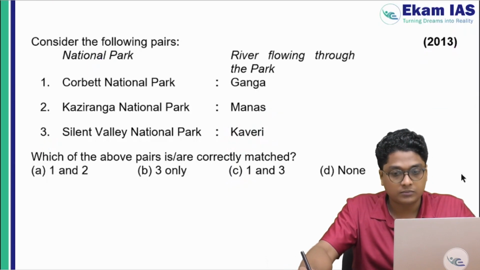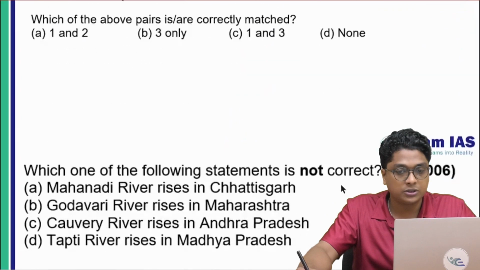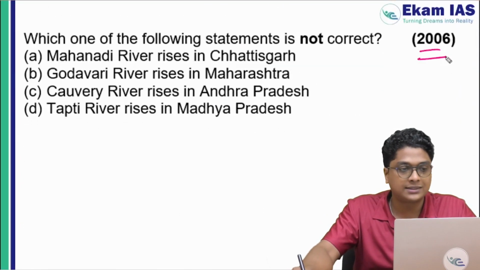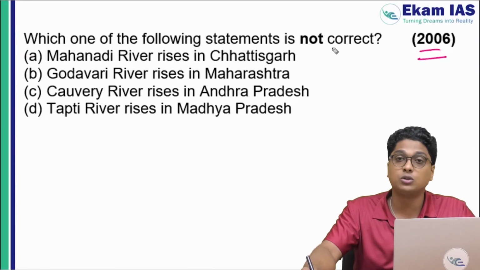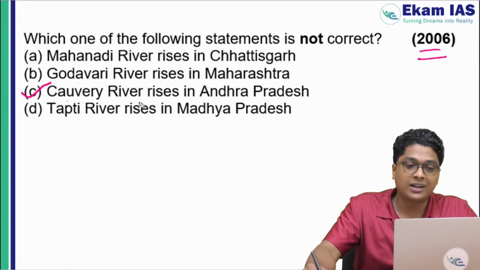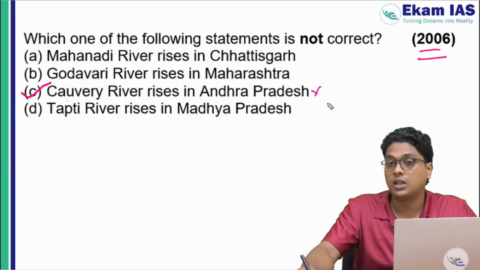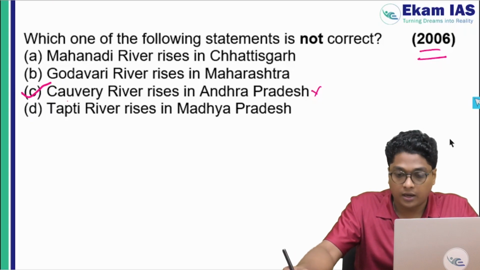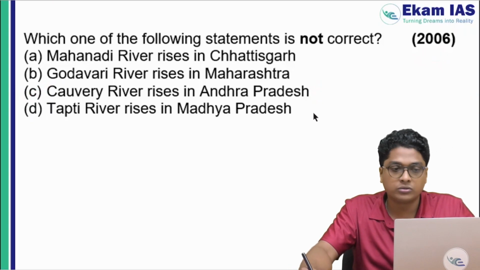Now I'm going to show you the next question, which was asked in 2006: which one of the following statements is not correct? Here the answer comes out as C: Kaveri river rises in Andhra Pradesh. The Kaveri river rises in Kodagu district in Karnataka, right? The Talakaveri. I hope you still remember it.